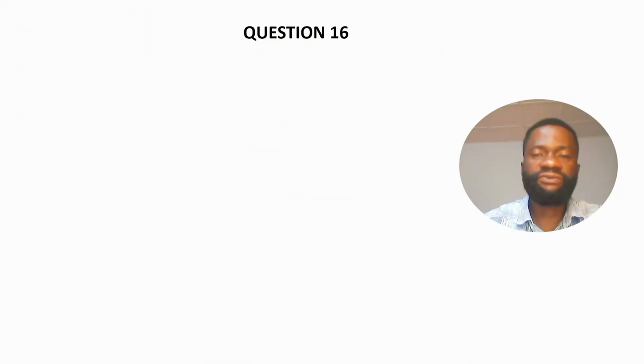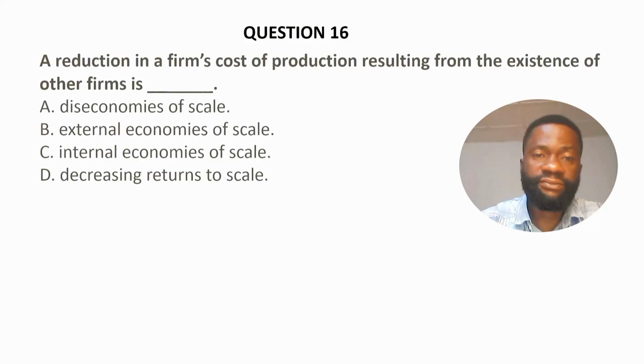Question 16. A reduction in a firm's cost of production resulting from the existence of other firms is dash. A. Diseconomies of scale. B. External economies of scale.